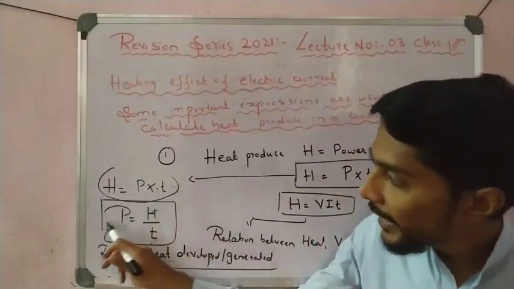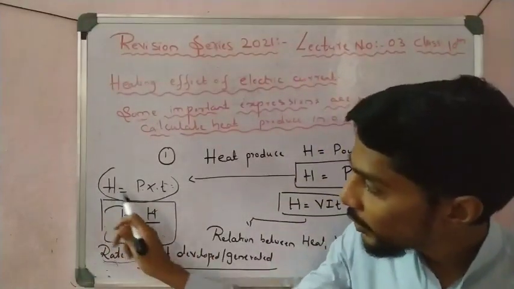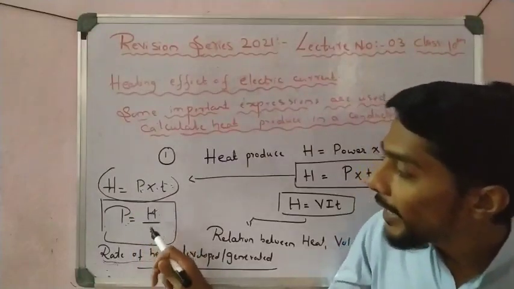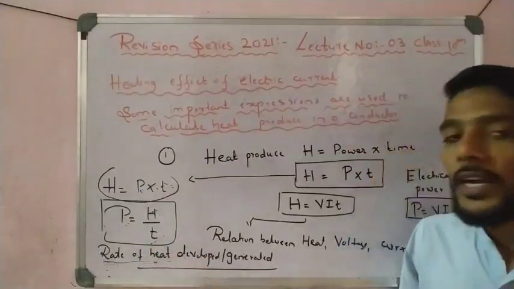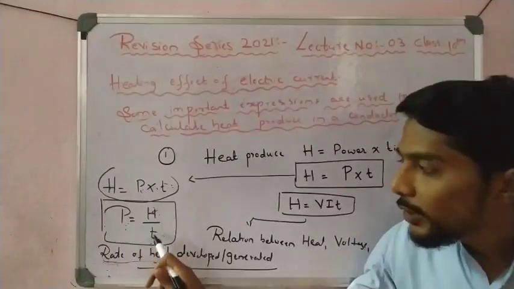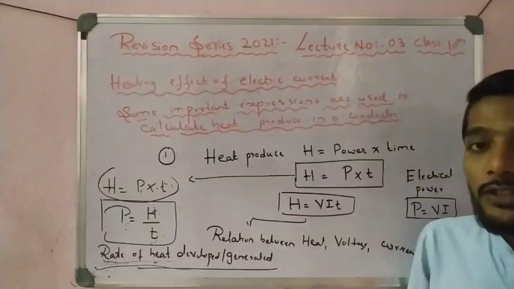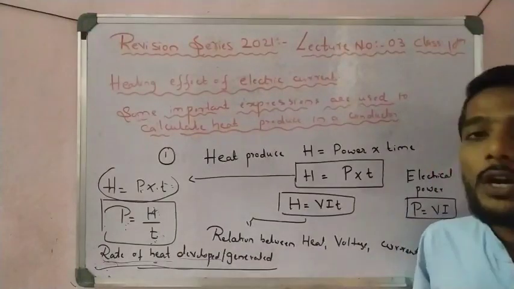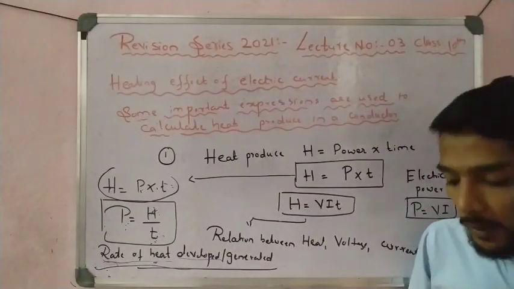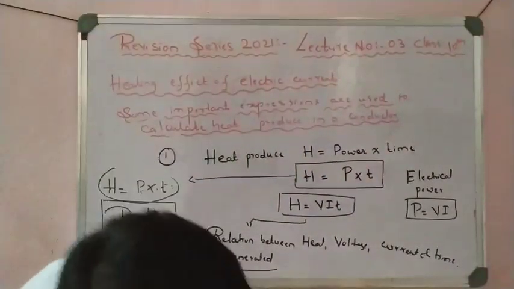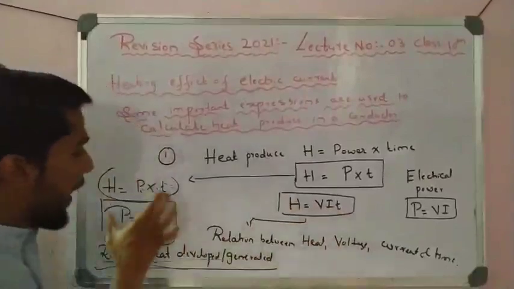Here I can take T to this side, so H by T is equal to P, and if we divide heat by time, you get the rate of heat developed. That is, P is equal to H by T is called the rate of heat developed or generated in a conductor. Almost always they use the term rate of heat developed. That is very important, you have to remember, students. So these are expressions 1, 2 and 3.